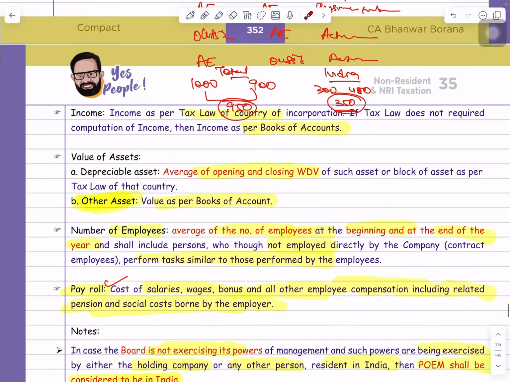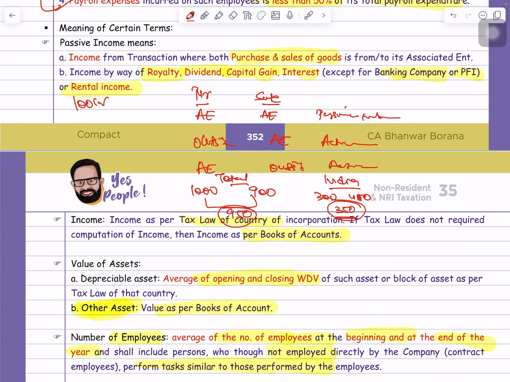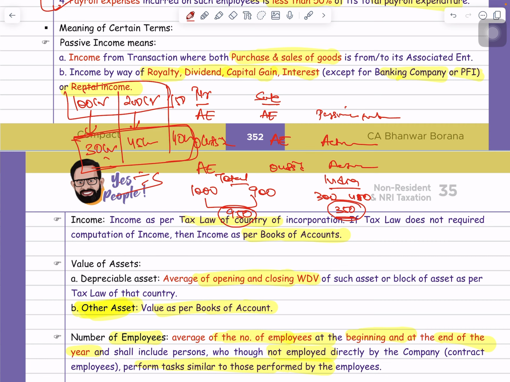3 years data means, for example, suppose in the current year total income is 100 crore. Suppose in the current year passive income is 30 crore. So this is within the limit. Now you have to consider the last year also. Suppose last year total income was 200 crore, and passive income was 45 crore. Now the year before last, suppose it was 150 crore, and passive income was 40 crore. So guys, you just have to add up all 3 years' passive income and divide by 3. So you have to consider the average data.